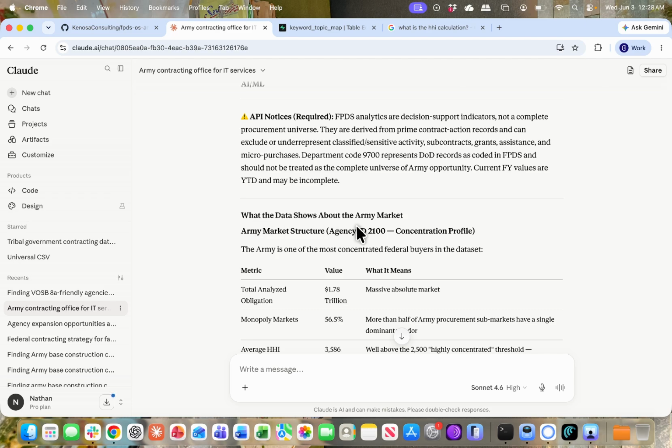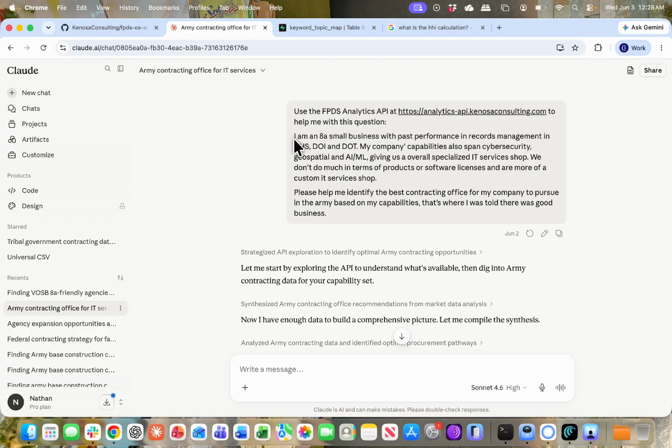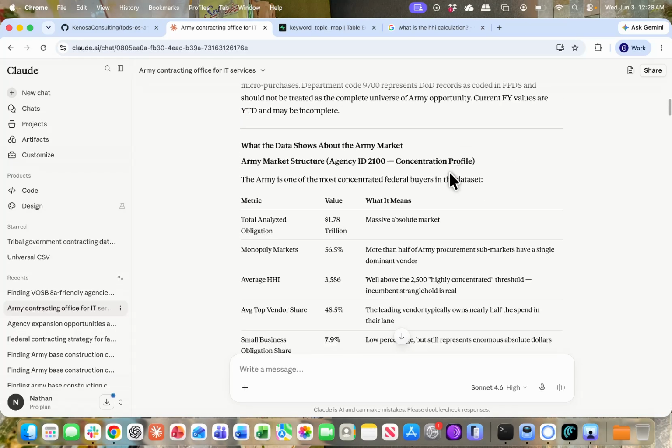of this contracting year. Now, what was the query? We asked about what agencies or contracting offices within the Army fit our capabilities and our past performance with this small business type and our past performance in these civilian agencies.